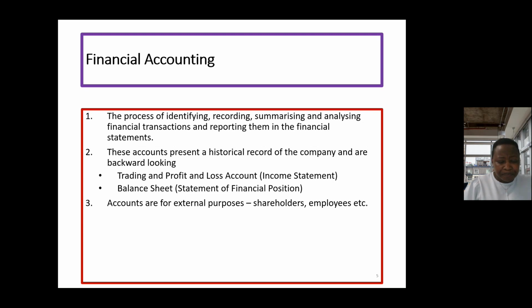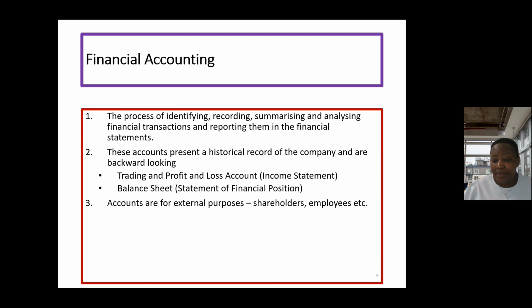And the reason why these accounts are usually prepared is for external stakeholders. So for external purposes, so that users who are mostly outside of the organization can have an in-depth overview of what is happening within the organization, and that would help them to make decisions. We're preparing this financial accounting for external users like shareholders.